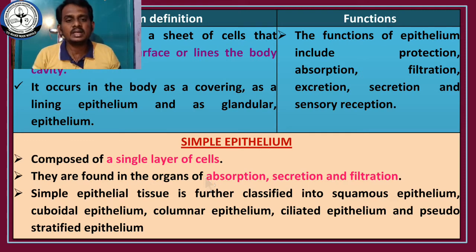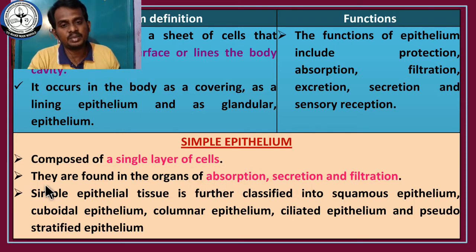So due to the single layer of cells, filtration, secretion and absorption are facilitated in simple epithelium. And simple epithelium is further classified into various types based on the shape of the cells. That is squamous epithelium, cuboidal epithelium, columnar epithelium, ciliated epithelium and pseudostratified epithelium. These are the 5 types of epithelial cells given in the textbook.